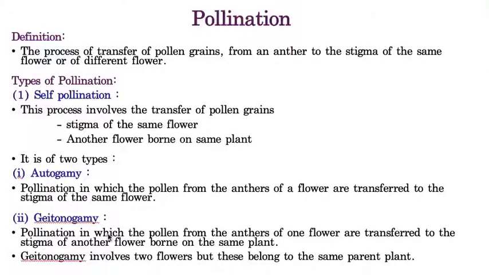Whereas pollination in which the pollen from the anther of one flower is transferred to the stigma of another flower but borne on the same plant, that means same flower is autogamy, whereas two flowers of the same plant is called geitonogamy. Hope you understand.